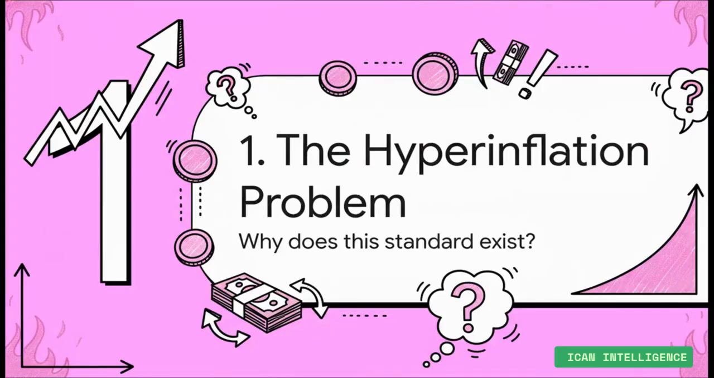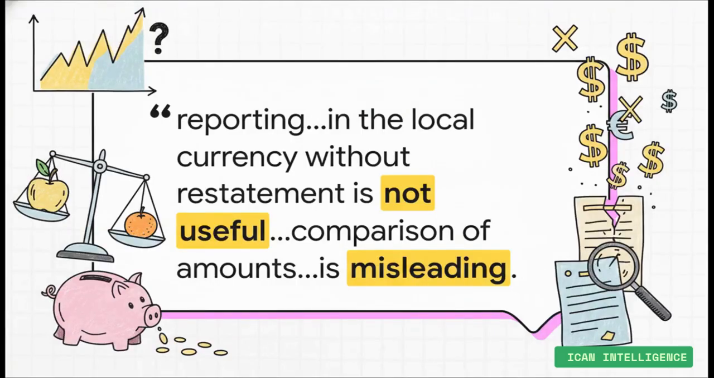Every single accounting standard was created to solve a specific problem. So before we look at any rules or calculations, we have to start with the why. What is it about hyperinflation that is so dangerous to financial reporting that it requires its very own standard? The standard itself basically tells you right in the opening paragraph.